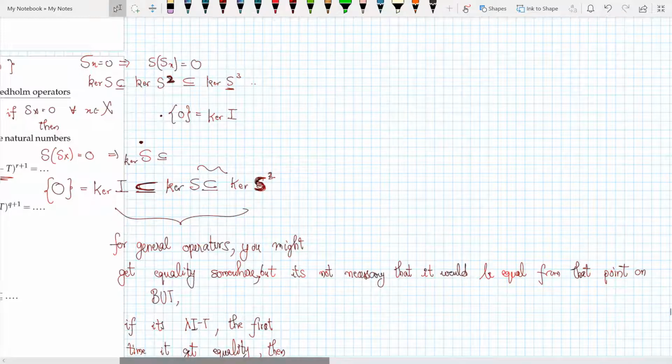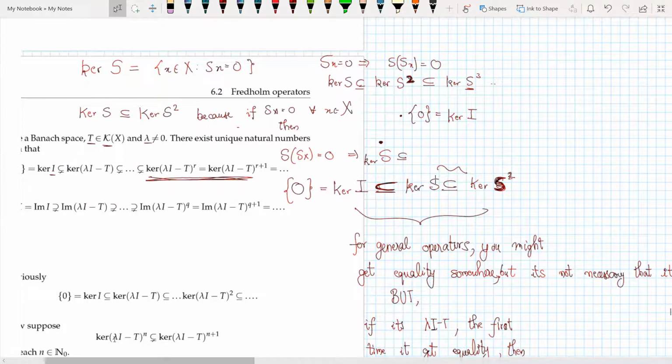But if the operator is of the form lambda I minus T, then once you get the equality it will always be equal. And another interesting property is that this would always be a proper subset, so that's why it is drawn first and then cancelled, to emphasize the fact that it's a proper subset.